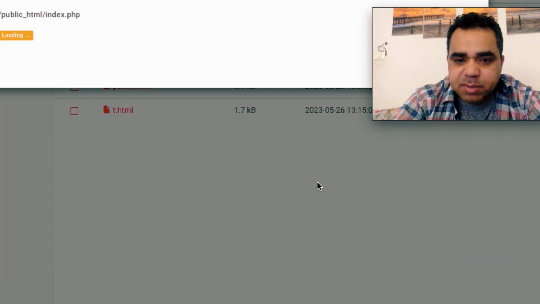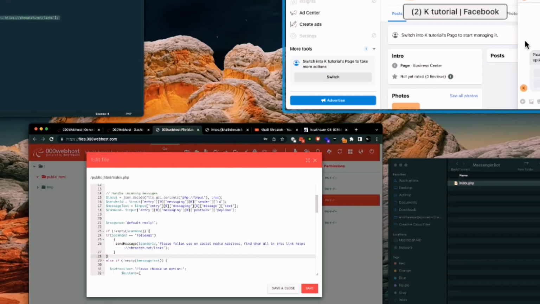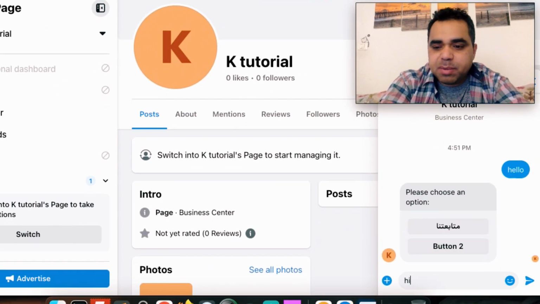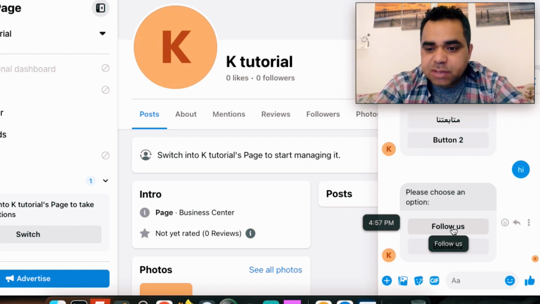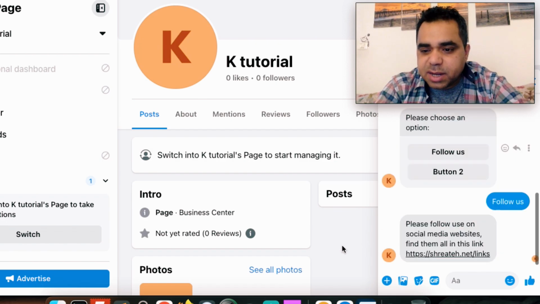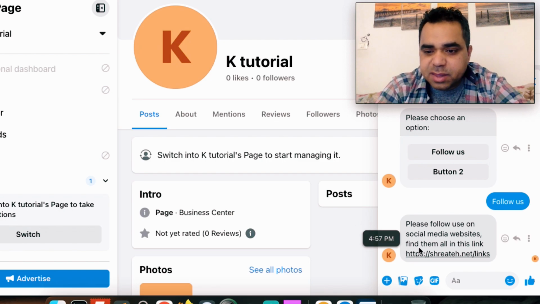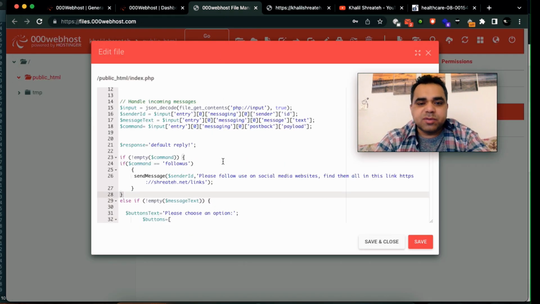Let's click the save button here, and we modify the first one. Let's go back to our chat and type hi or hello or whatever text you want. Let's see our buttons back again. As you can see, the follow us button appeared. Let's choose the follow us button, and the text message we get down here says, please follow us on social media websites, find them all in this link, and so on, whatever text you want, whatever button you can choose.